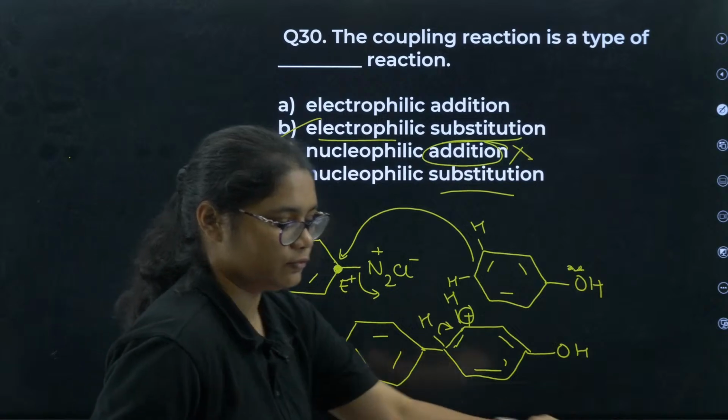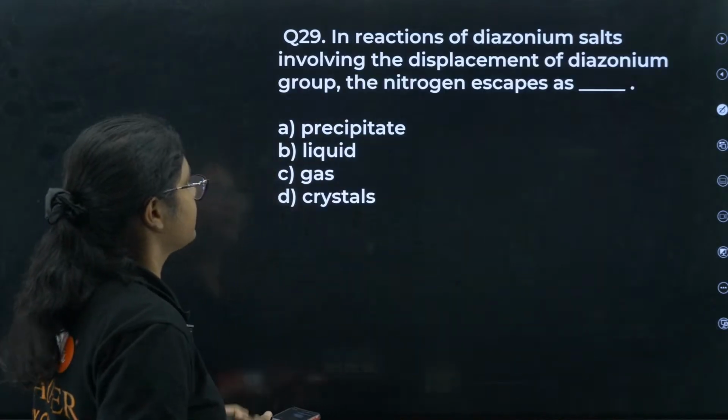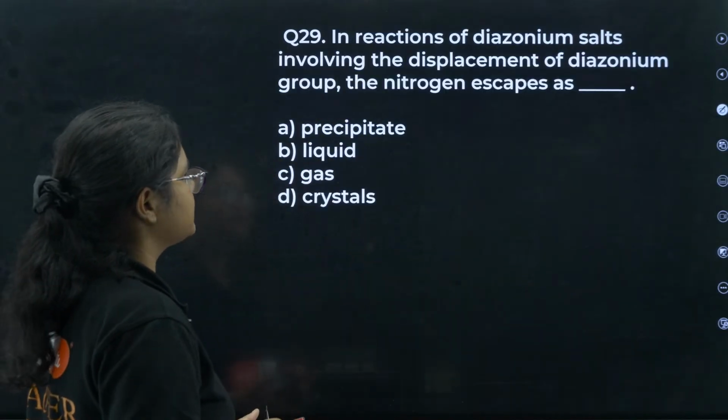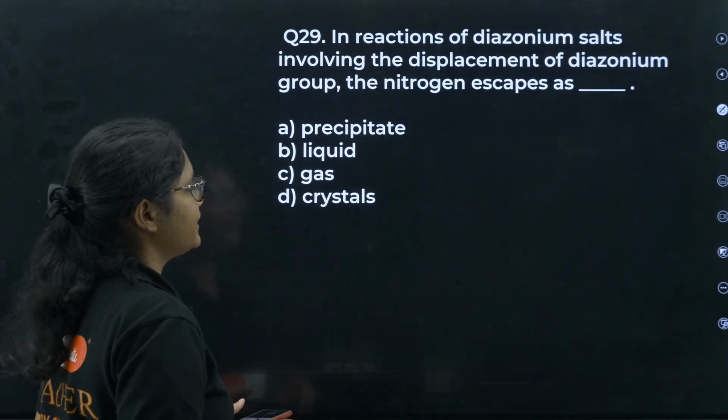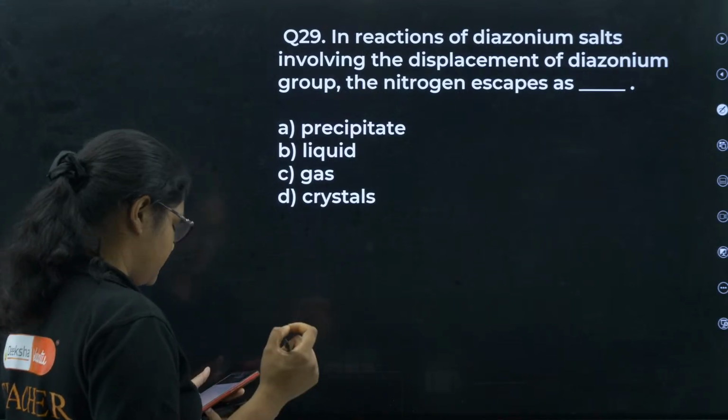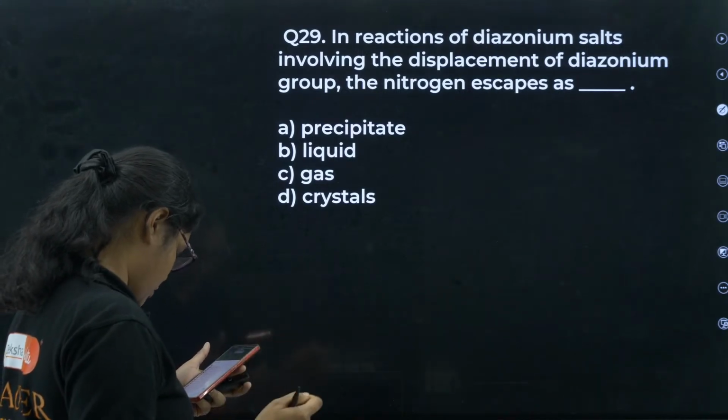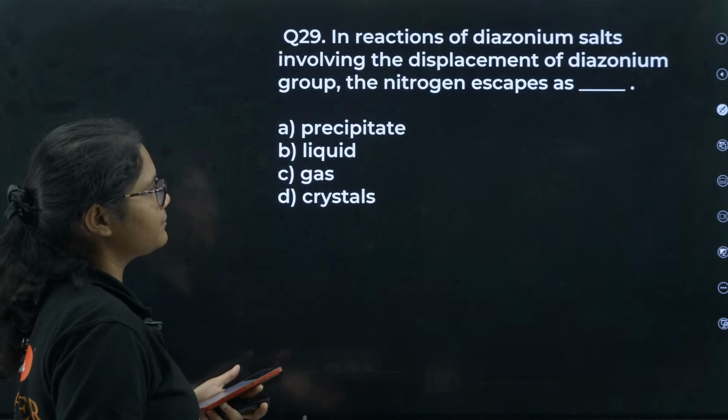Next, moving to the previous question, 29. In reactions of diazonium salts involving the displacement of diazonium group, the nitrogen escapes as precipitate, liquid, solid or gas. Very simple question.